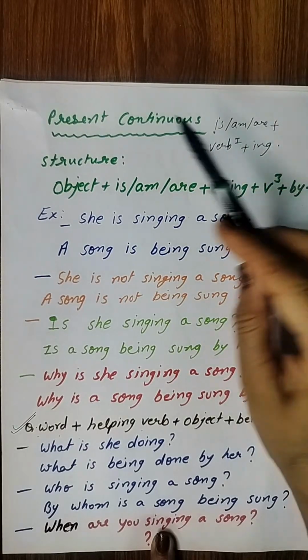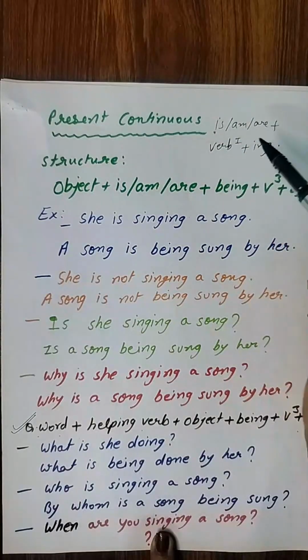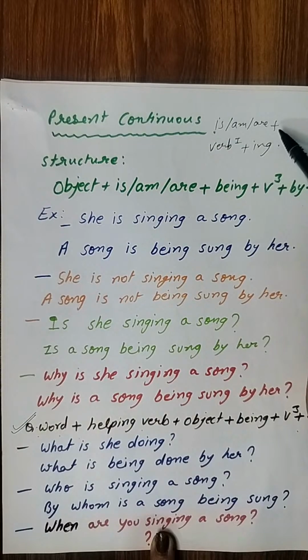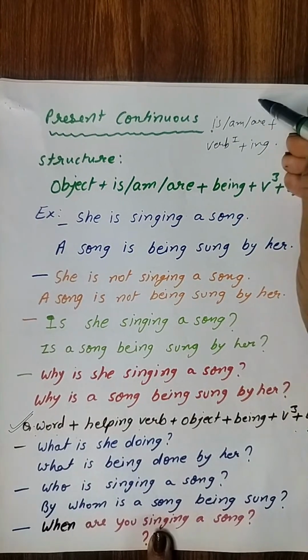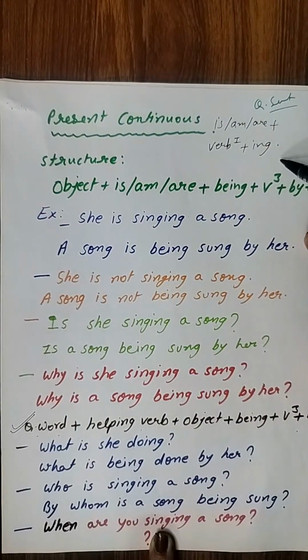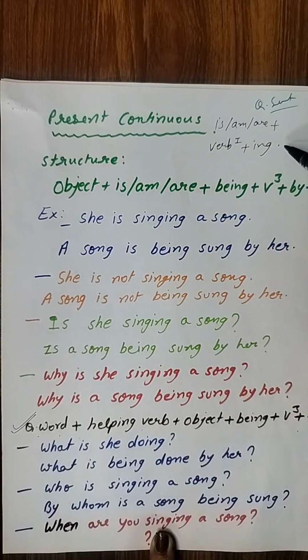Okay, now come to present continuous tense. So present continuous tense, हम हमेशा उसमें क्या लगाएंगे? Is, am और are plus verb plus ing. ये आपको लिखा हुआ मिलेगा. This will be in your question sentence. For example, she is writing a letter, okay, or he is eating an apple, something like this. So this will be the question sentence.